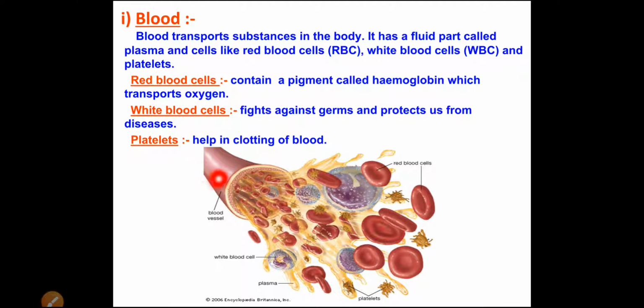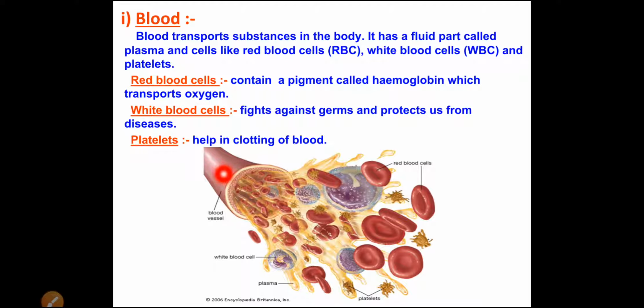Now platelets. So what is the use of platelets? It's most important. Platelets help in clotting of the blood. Many times you have experienced that when you are playing on the ground, you fall down, and you have scratches on your knees and elbows. At that time blood starts flowing from the wound, and you start crying. But after a few seconds or a few minutes, the blood which was flowing from the wound stops there only. Why? Because in the blood there are the platelets.